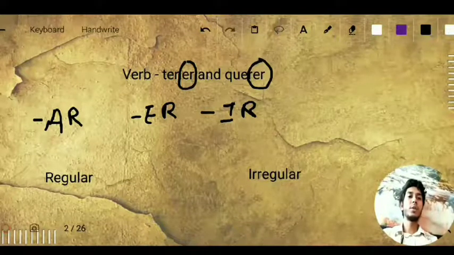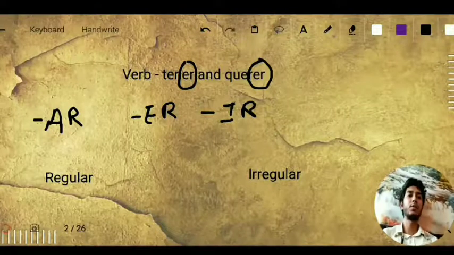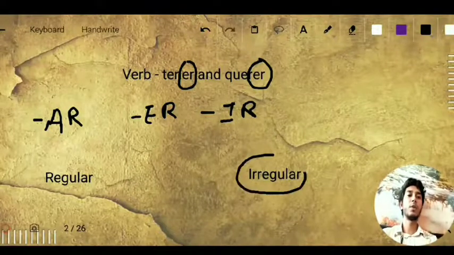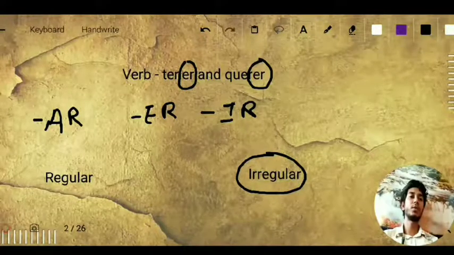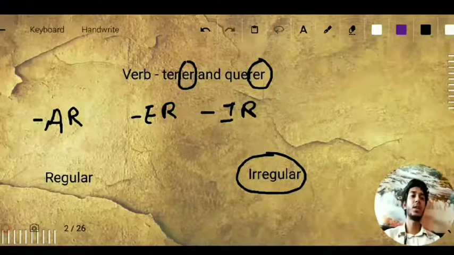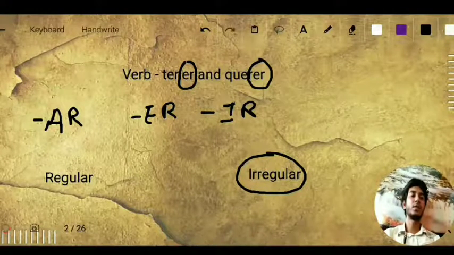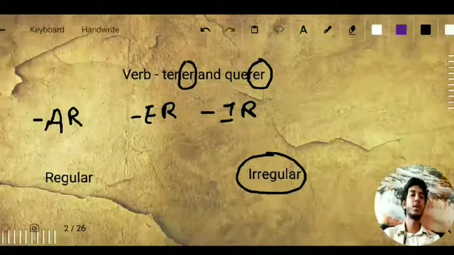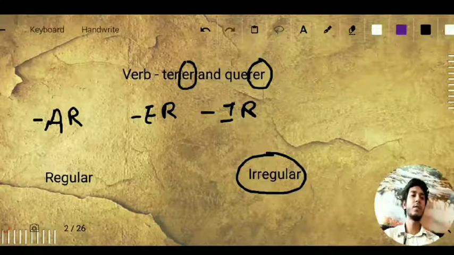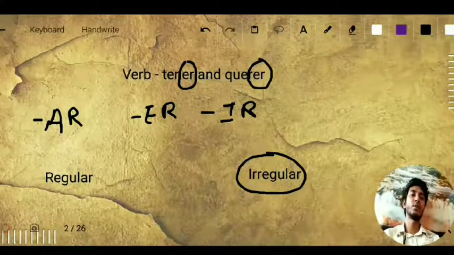There are also a few words, like 15 to 20 words in this language, that are irregular, that don't follow a particular pattern, and the rest of the words are regular. Tener and querer come under the category of irregular. Irregular is a bit tough, but once we are comfortable with the irregular verbs, the regular ones are going to be easy. And since we have only a few irregular verbs, it's better that we cover irregular verbs first. Moving on to our next slide.